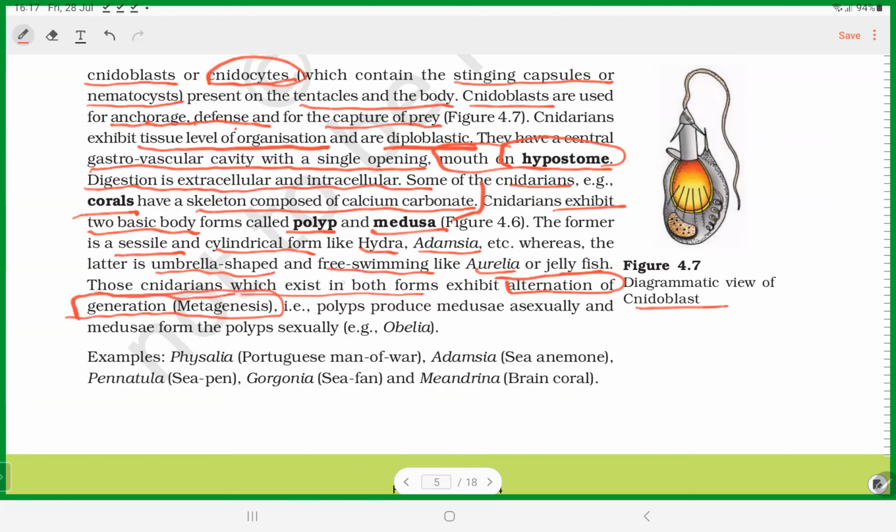Polyps produce medusa, and then medusa produce polyps. There are two different forms present. From the polyp form, the medusa form is produced. From the medusa form, the polyp form is produced. So that's the main thing about Cnidaria.